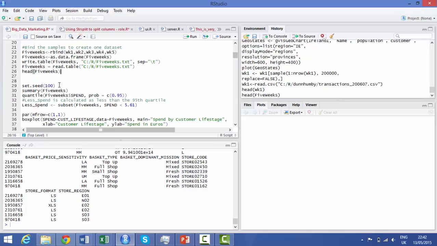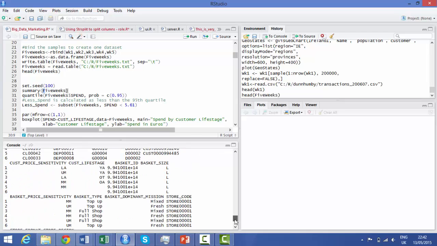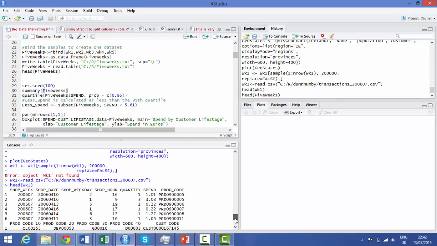Unfortunately, I had quite a lot of the summary statistics completed before I set the seed, so if you redo the analysis, you may not get exactly the same results as I have. Summary for the data file called 5 weeks was used to identify the summary statistics for the data set.